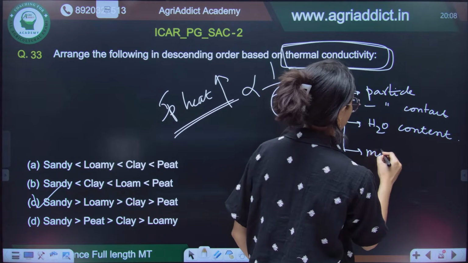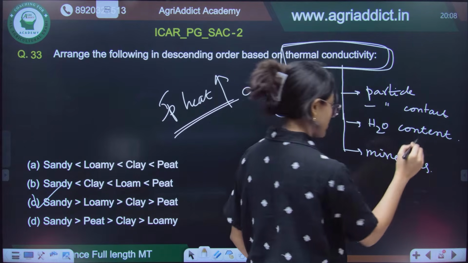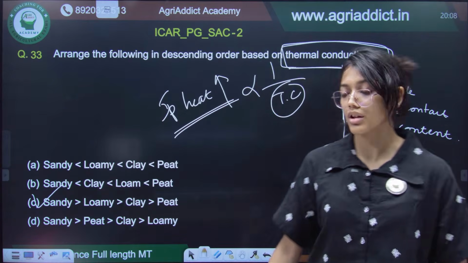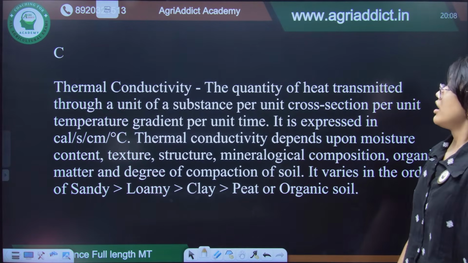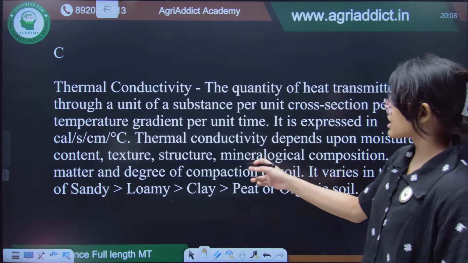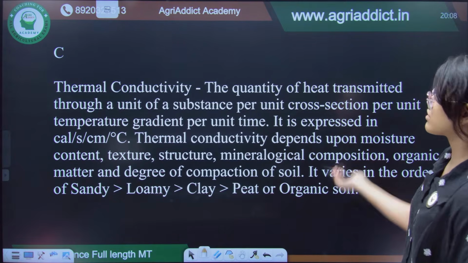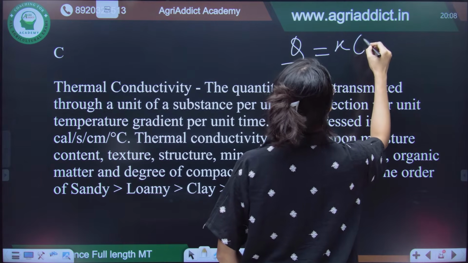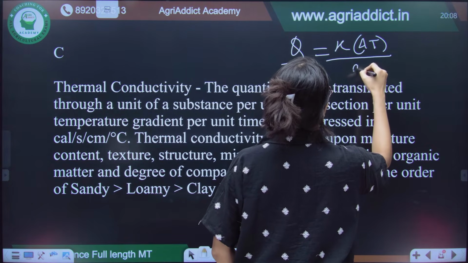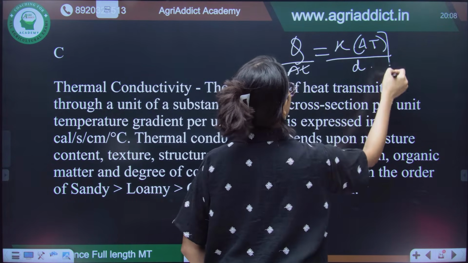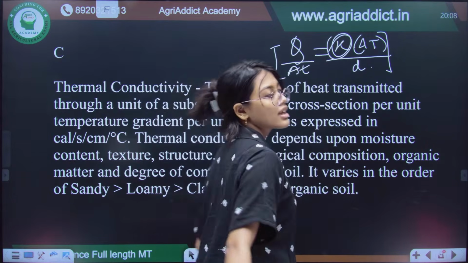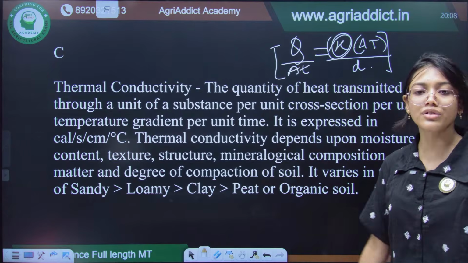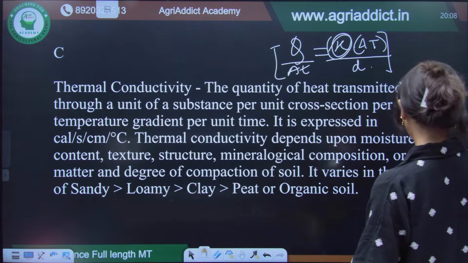Again, what are the kinds of minerals present, what is the soil structure, what is the soil texture, all these properties will influence your thermal conductivity. So, the quantity of heat that is transmitted through a unit substance per unit cross sectional area, Q by AT, is equal to K into del T. So, this K is nothing but the thermal conductivity. Now, these are Fourier's law of heat transportation.